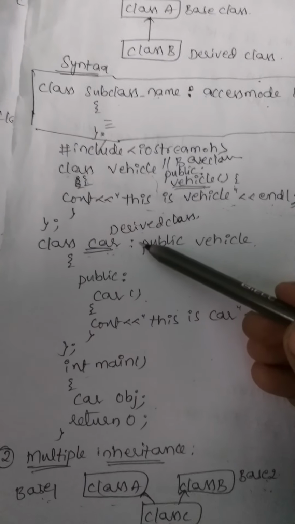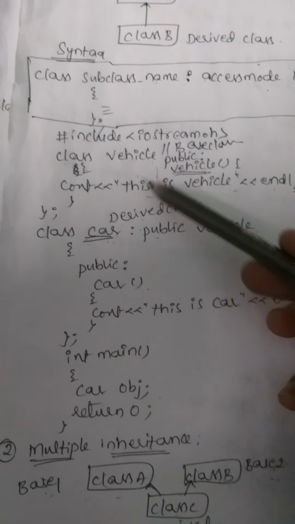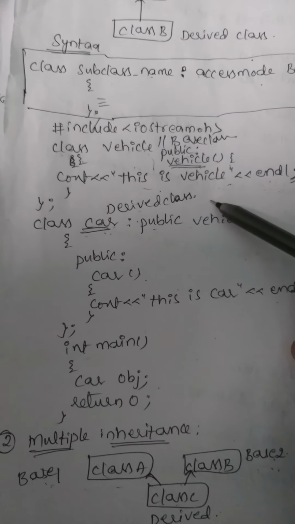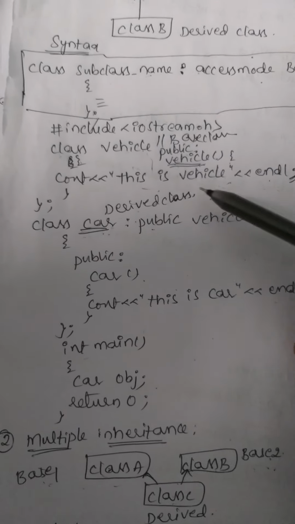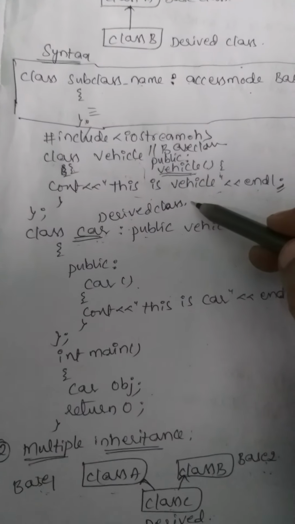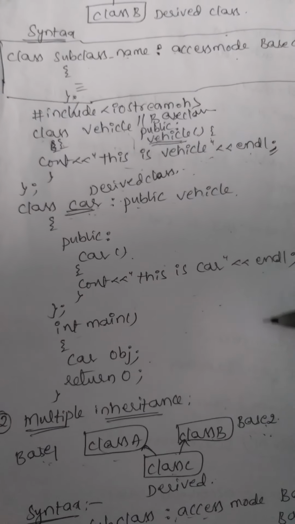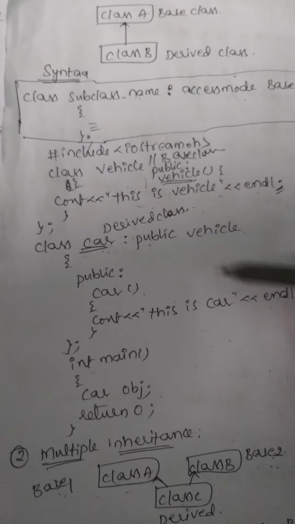But this car class is deriving from the vehicle class, so first the vehicle constructor is invoked and prints this is vehicle. After that it prints this is car. So this is the single inheritance.